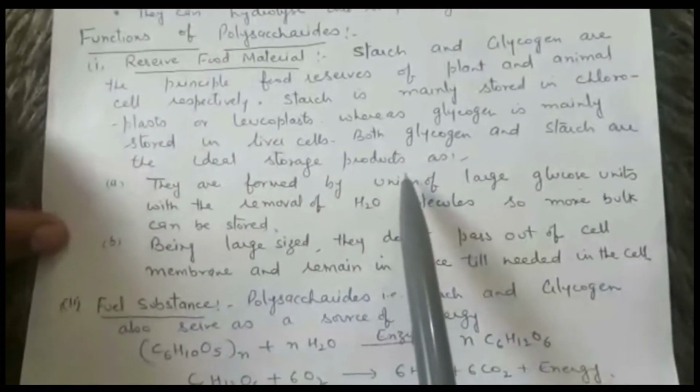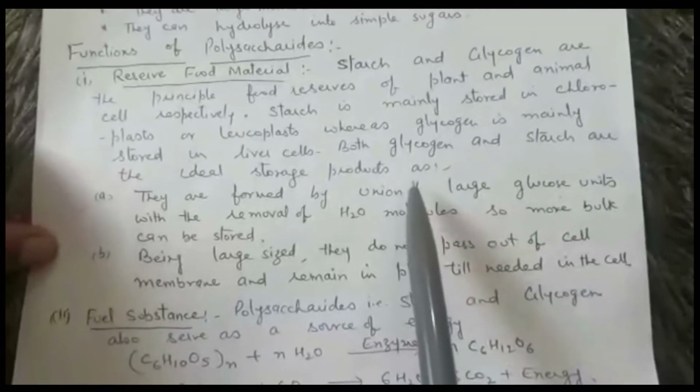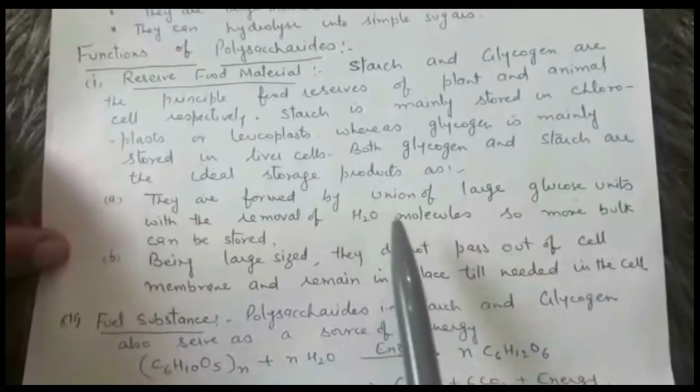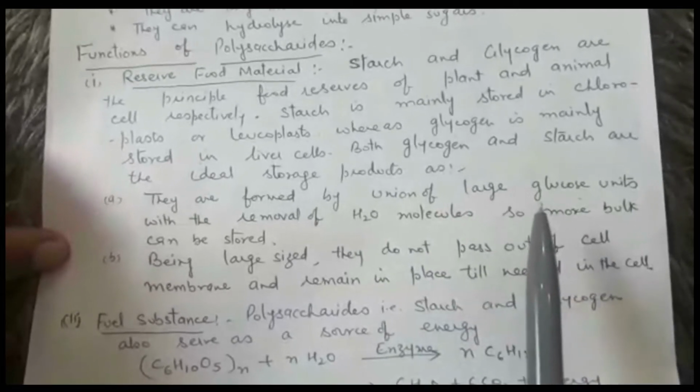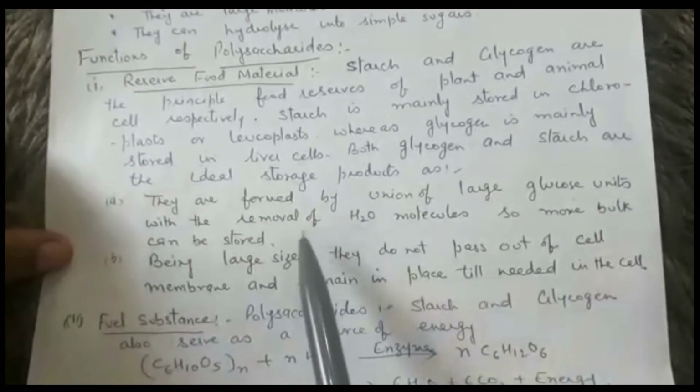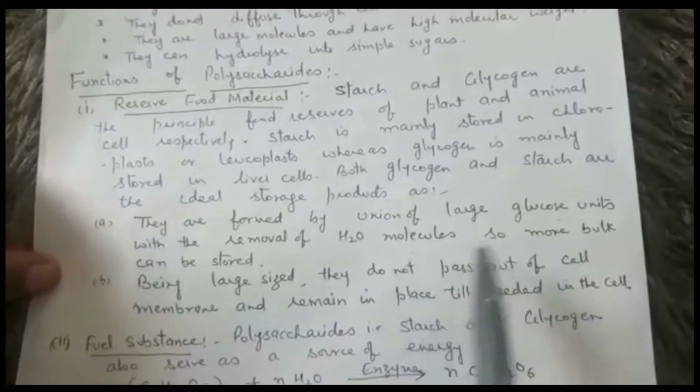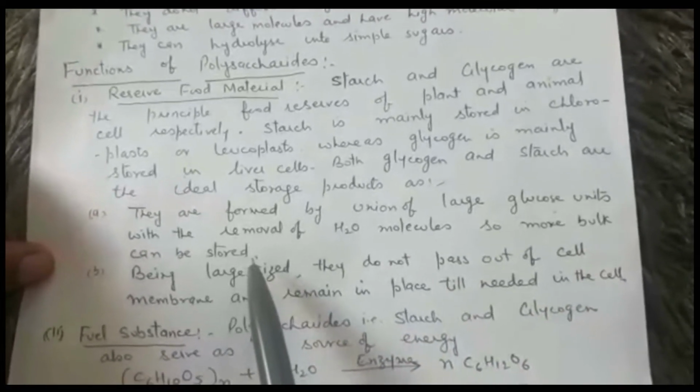Why is food stored in the form of polysaccharides, not in the form of monosaccharides? Because polysaccharides are formed by the union of large numbers of monosaccharide units. And when two monosaccharide units join, one water molecule is released. It means more bulk can be stored.